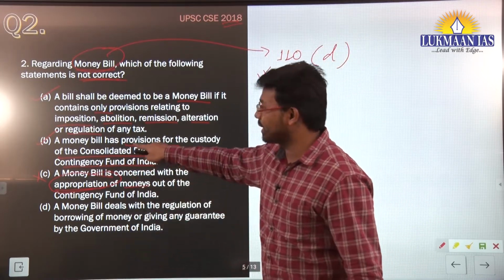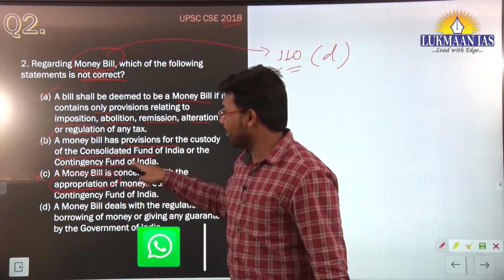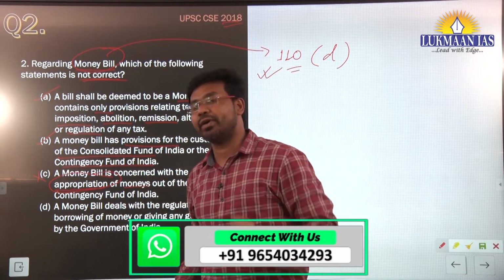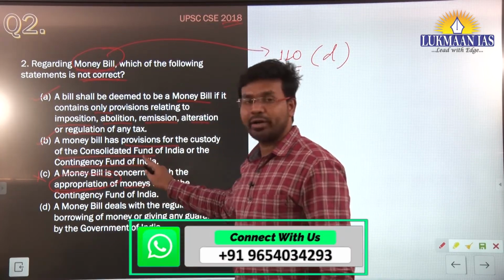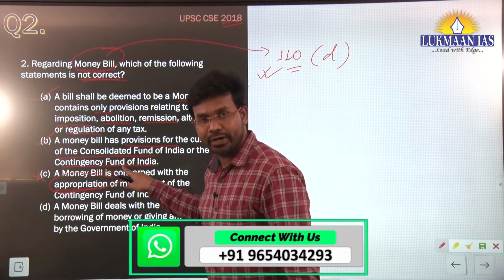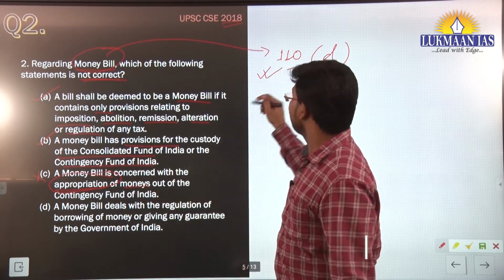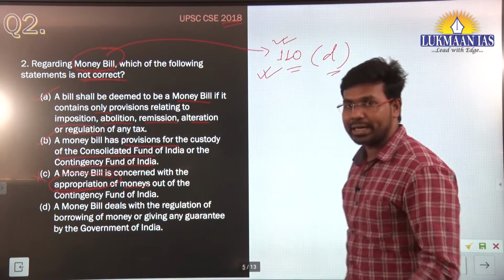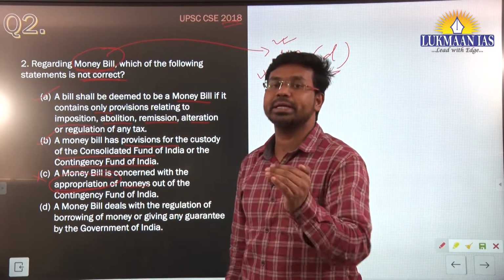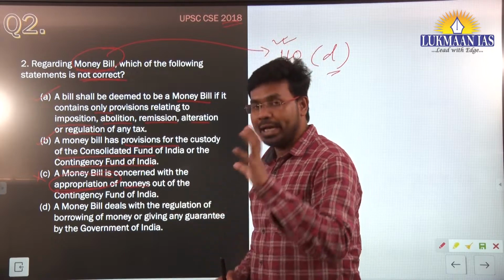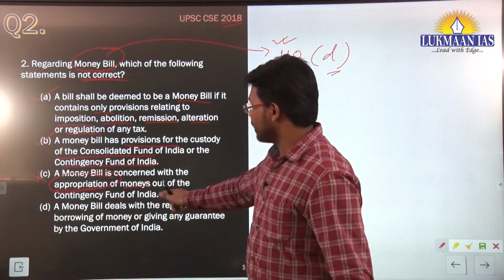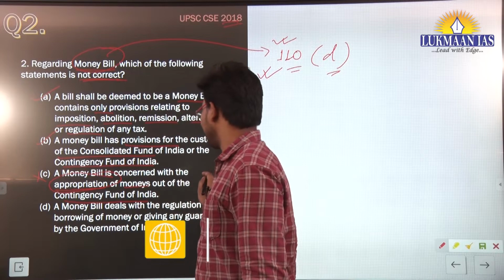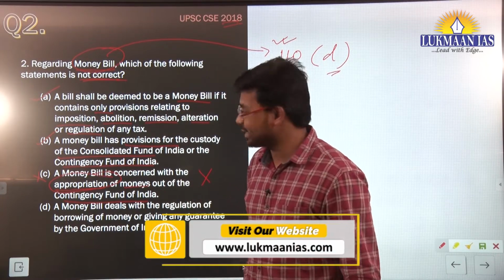In option B, we have mention of two different types of funds, the Consolidated Fund of India and the Contingency Fund of India. But Article 110 clause D talks about money being appropriated from the Consolidated Fund of India in a specific way. So it is not the Contingency Fund of India. That's why option C is incorrect.